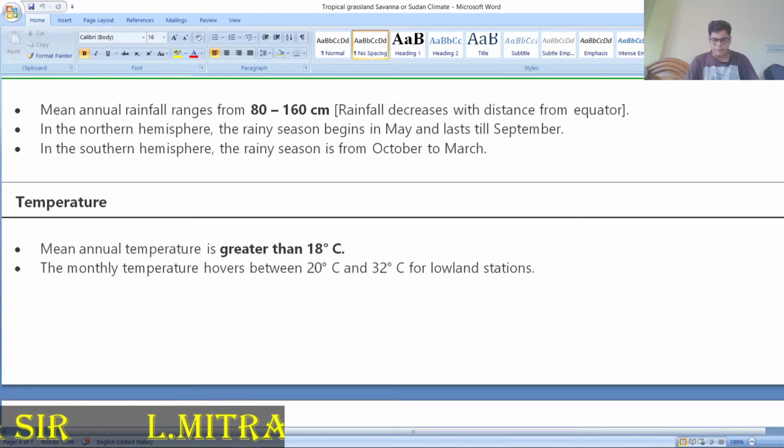Temperature is greater than 18° because this area is located near the equator, so the average temperature is very high. According to your book, there is almost 13 to 14 hours of sunshine. Humidity is very low where it is hot, and the daily range of temperature is very high in that area. The average monthly temperature can vary from 20 to 37°. The highest temperature is recorded just before the rainy season. Okay.